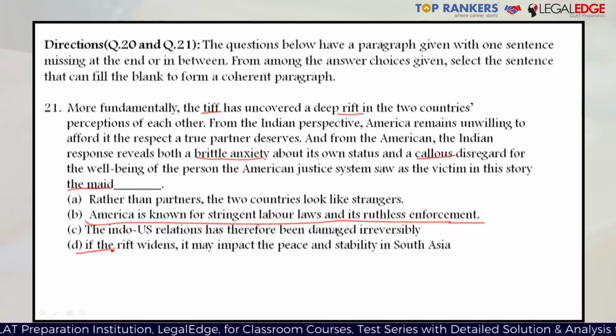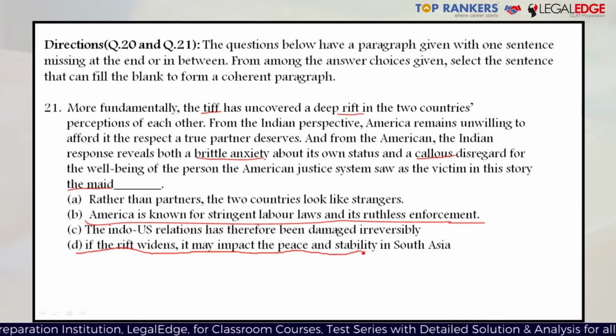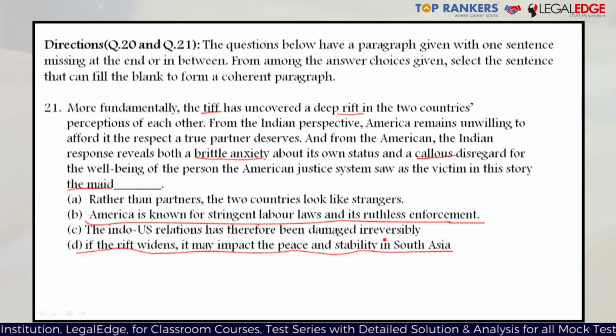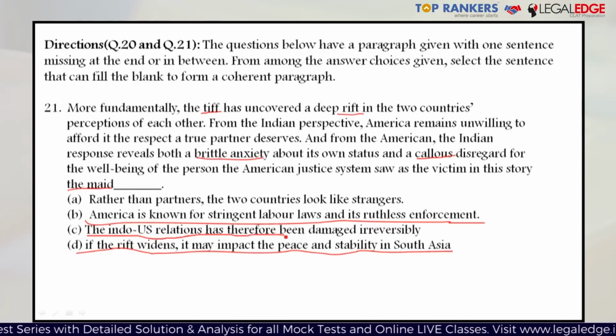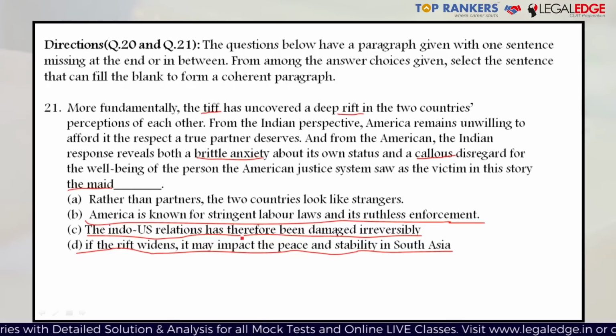Similarly, option number D, if the rift widens, it may impact the peace and stability in South Asia. The passage was not talking about South Asia, it was just focused on the two countries. So, option D again does not make much sense. Let's check out the option C. The Indian US relations has therefore been damaged irreversibly. Since it was a tiff, it was a petty fight, the passage did not give a sense that the damage was of such intense consequence. So option number C seems to be too extreme for this particular passage. So again, option number C, B, as well as D are eliminated.